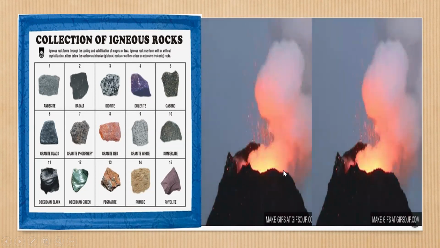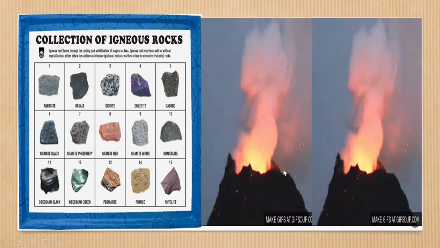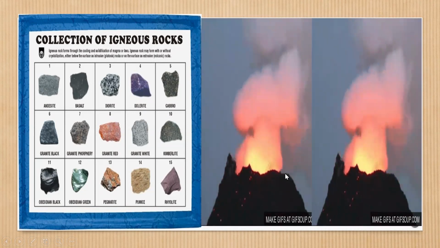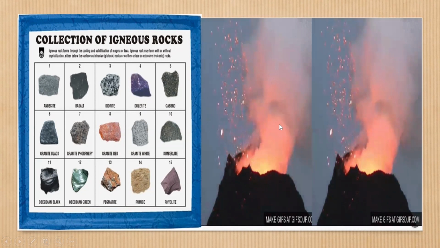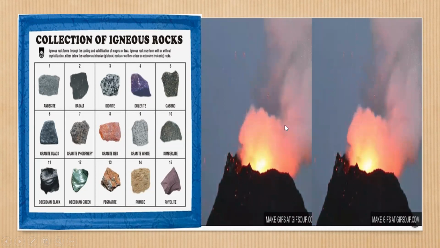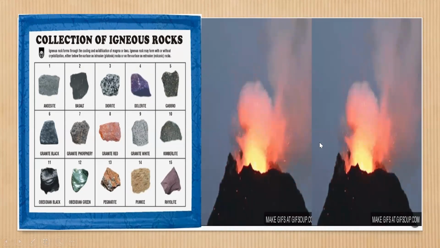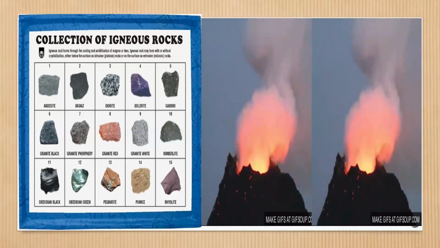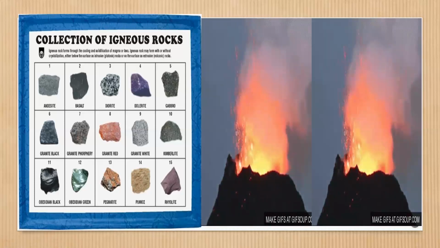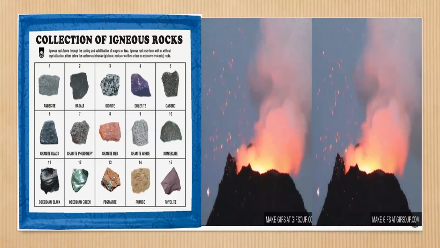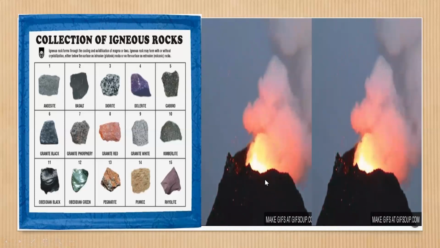Magma escapes from the earth through a little hole in the ground. Hot ash, steam, rocks, and magma pour their way out onto the earth's surface. When they cool, they form a mountain called a volcano.